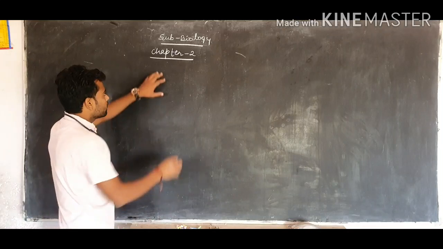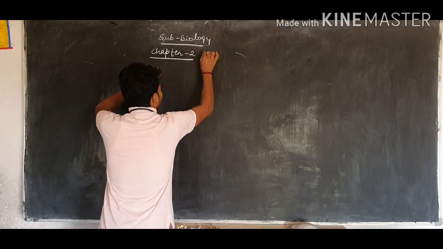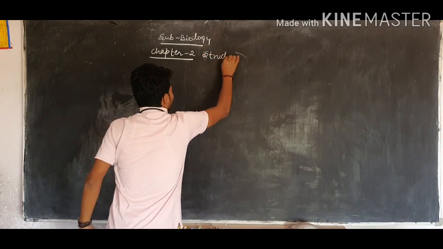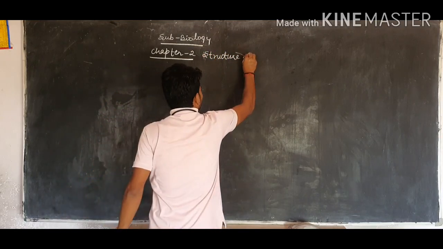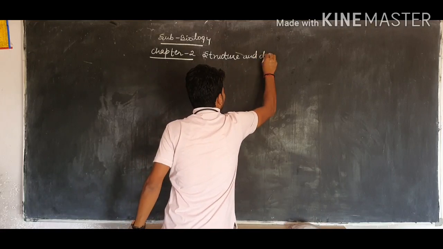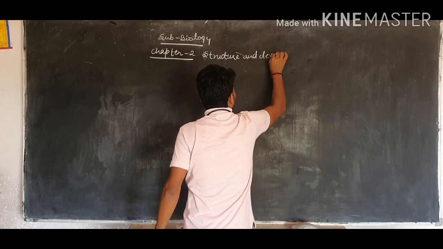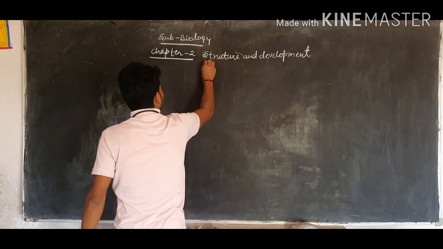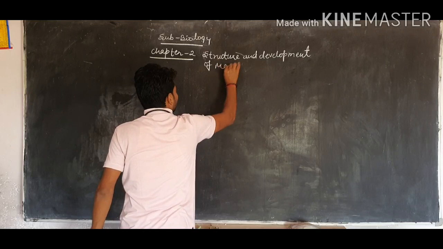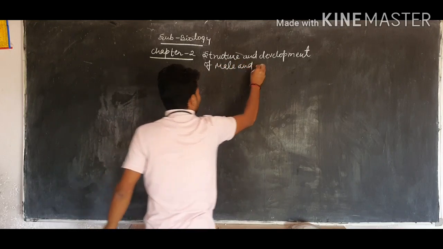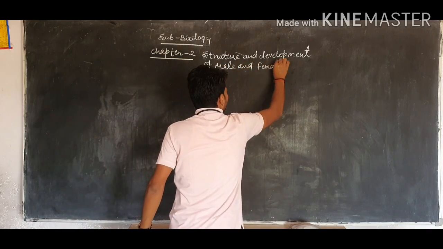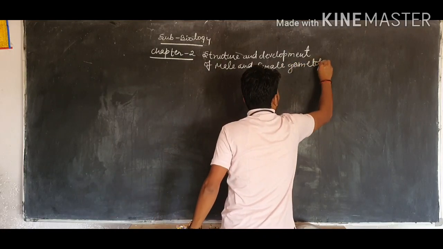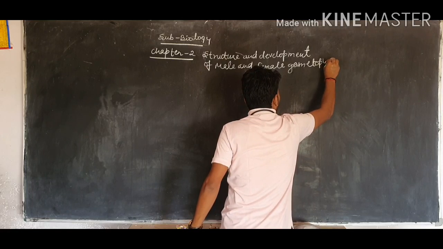The title of this chapter is Development of Structure and Development of Male and Female Gametophyte.